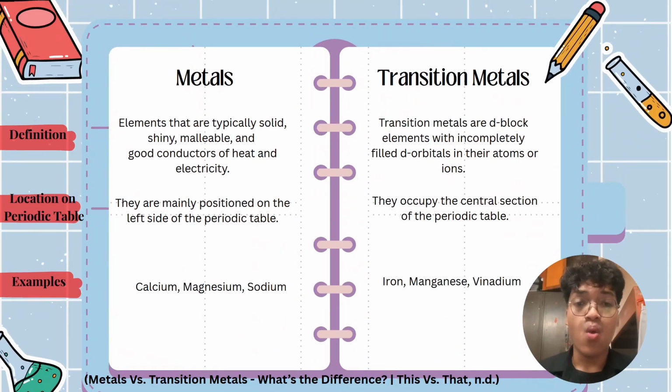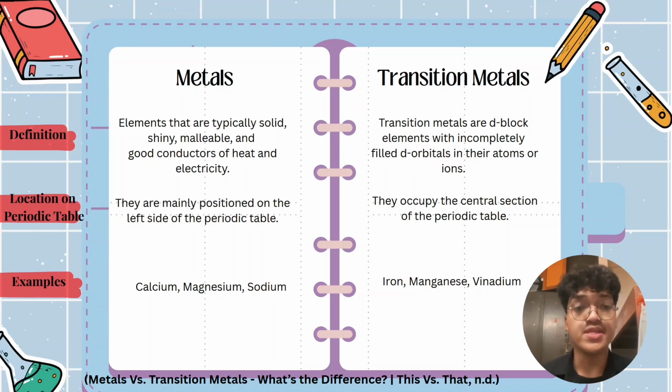Transition metal. What are the differences from other metals? From the definition, metals are elements that are typically solid, shiny, malleable, and good conductors of heat and electricity. Meanwhile, transition metals are d block elements with incompletely filled d orbital in their atom or ion.